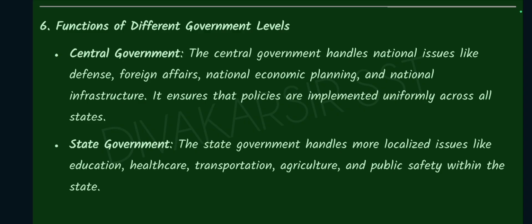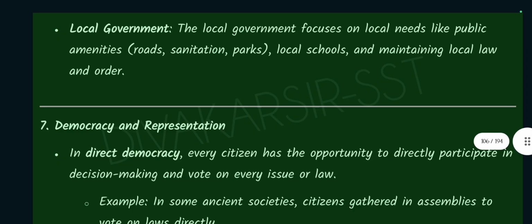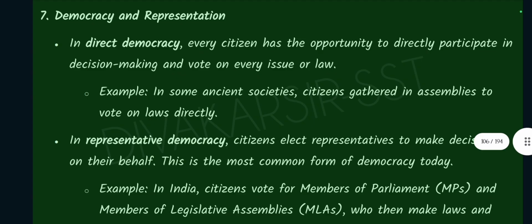The state government handles more localized issues like education, healthcare, transportation, agriculture, and public safety within the state. Local government. The local government focuses on local needs like public amenities, like roads, sanitation, parks, local schools, and maintaining local law and order.